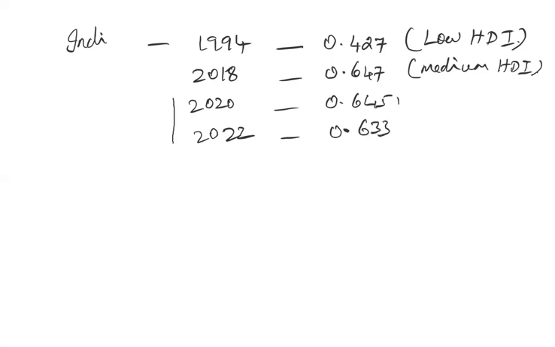Thanks to COVID, there is a deceleration in our values of human development. So in 2020, we were 130th rank, and we slipped down to 132nd rank as of 2022.